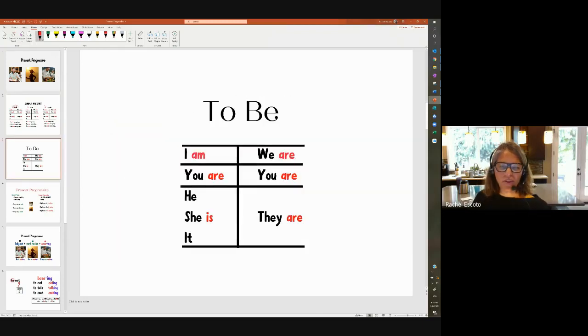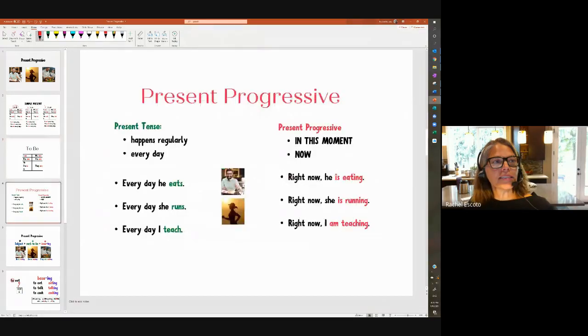And we do the same thing with the verb to be. Remember, we conjugate it. We don't say I to be, he to be. We say I am, you are, he, she, it is, we are, you are, they are. Okay, that's present simple, right? Something that happens every day, all the time, right? That's the present simple tense.